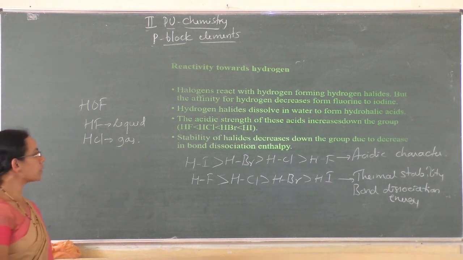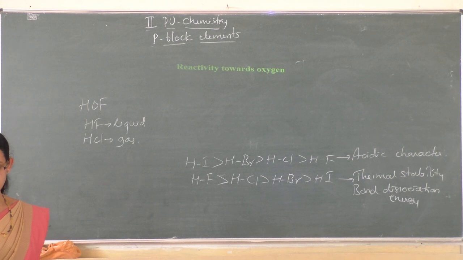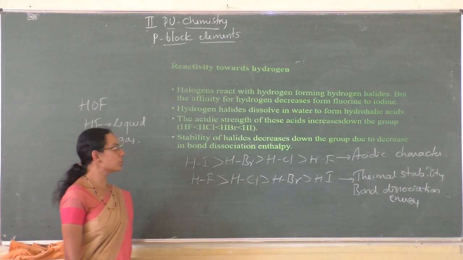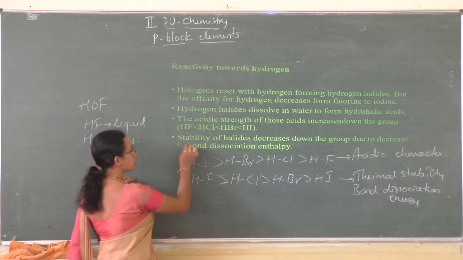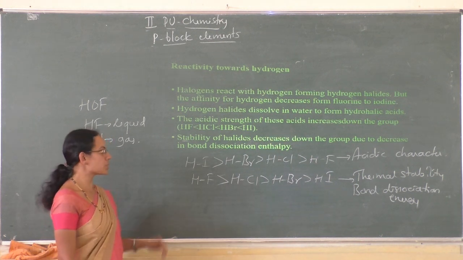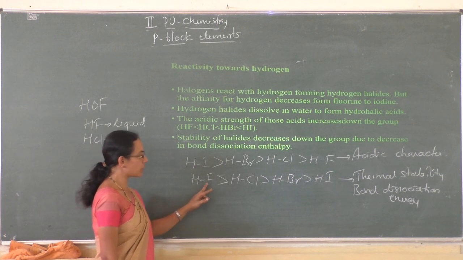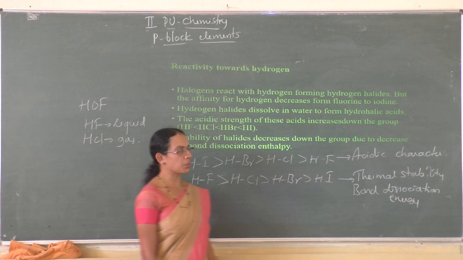And stability of halides decreases down the group due to decrease in bond dissociation enthalpy. Stability means thermal stability. As the bond dissociation enthalpy decreases, thermal stability also decreases. So thermal stability of hydrogen fluoride is maximum and hydrogen iodide is minimum.